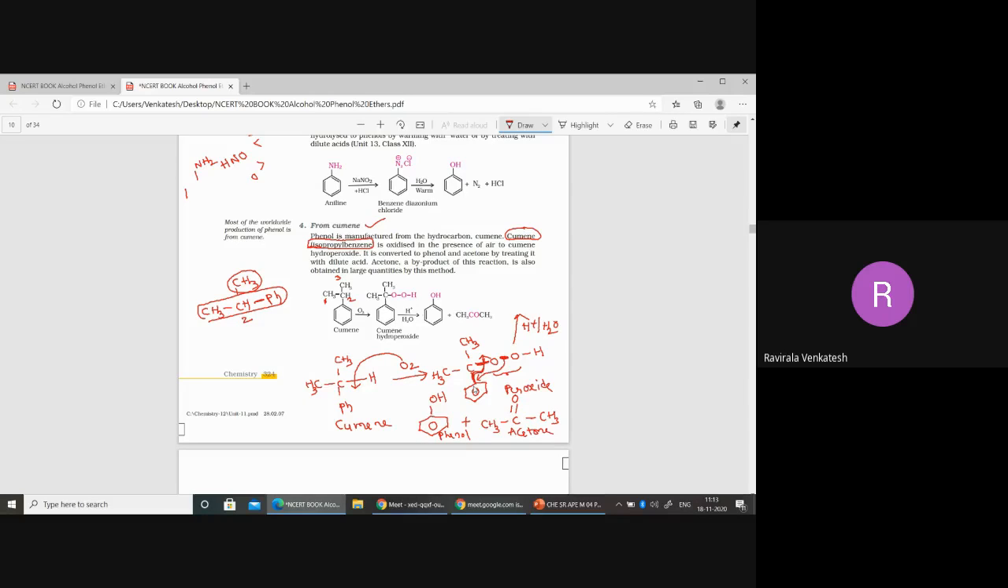How to do it? First you have to write cumene; practice cumene. Afterwards, treat this one with oxygen. When you treat with oxygen, what happens? Between carbon and hydrogen, place oxygen like this, two oxygens like this. After this, the OH part is put on the benzene, and this bond you shift here, and you are going to get the phenol.